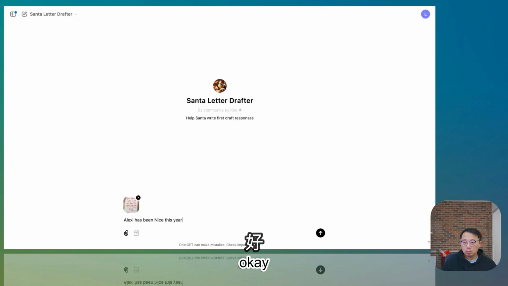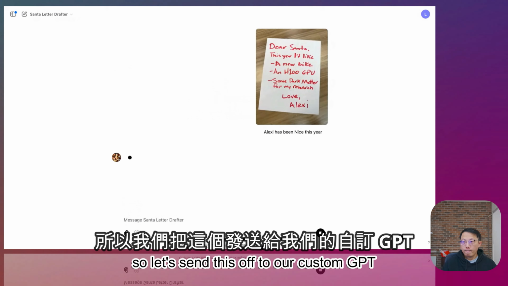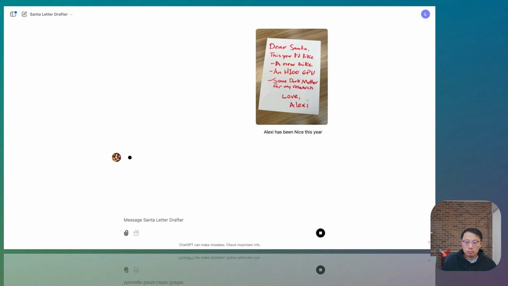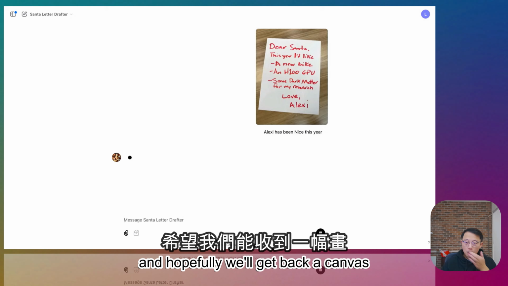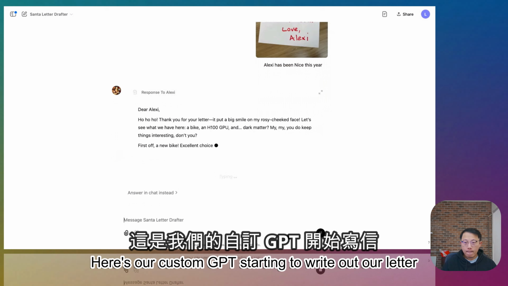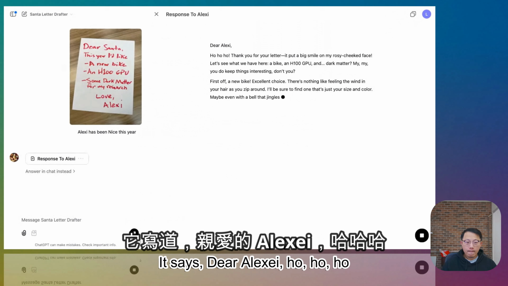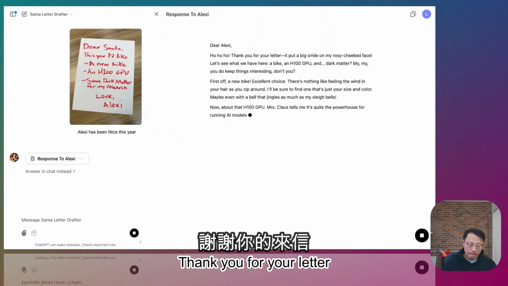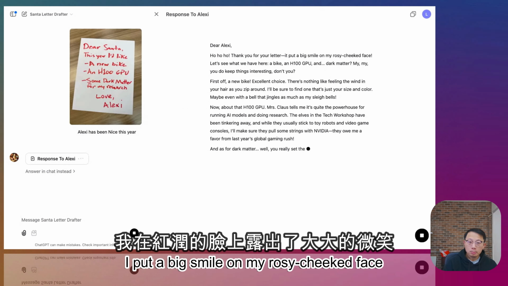OK, Alexi has been nice this year, so let's send this off to our custom GPT. And hopefully we'll get back a canvas. All right, here's our custom GPT starting to write out our letter. Nice. It says, Dear Alexi, ho, ho, ho, thank you for your letter. I put a big smile on my rosy-cheeked face. Let's see, what do we have here?